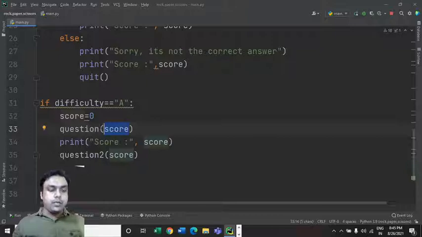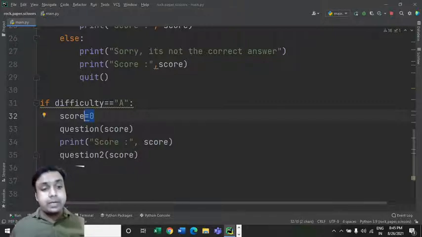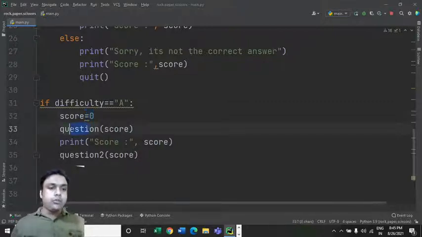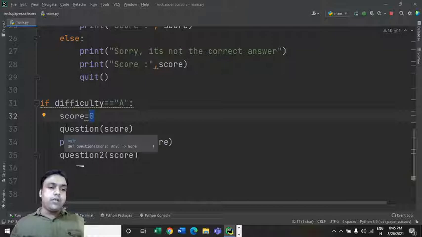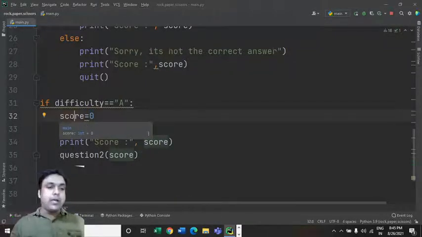Okay, so why is it taking this value? It's not taking the updated value from this function named question. In place of this, it is taking this value 0, which we have mentioned before this question. Why is it happening? That's what we have to check.